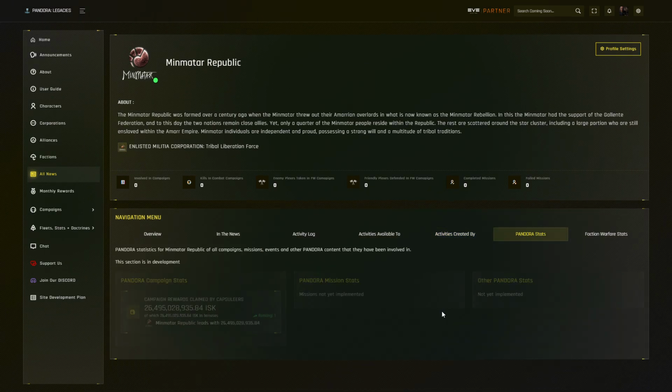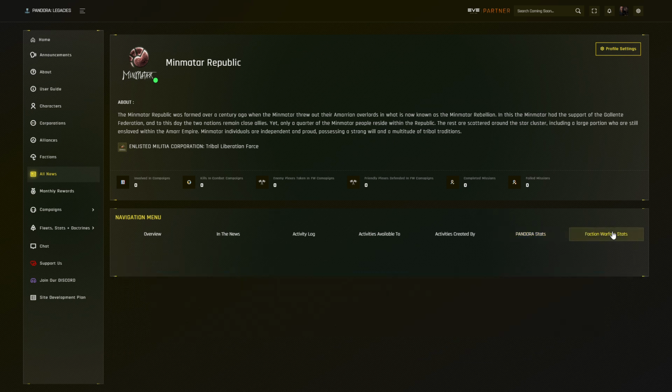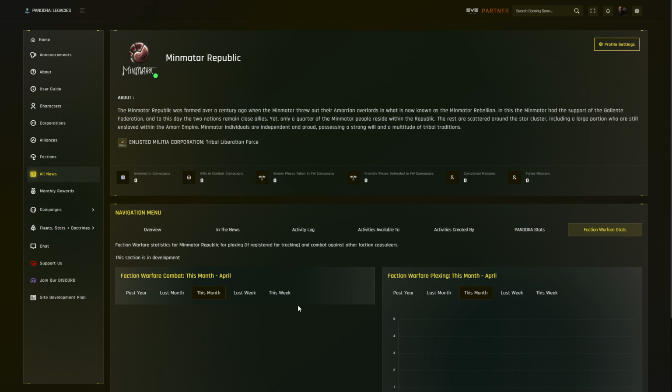The stats section for Pandora will show all the stats for all alliances, corporations and capsuleers combined that are working for this faction. This is currently in development and a full version of this will be available by the middle of May. The faction warfare stats likewise show a full detailed overview of all plexing and combat that has taken place for this alliance, and again this section will be fully completed by mid-May.